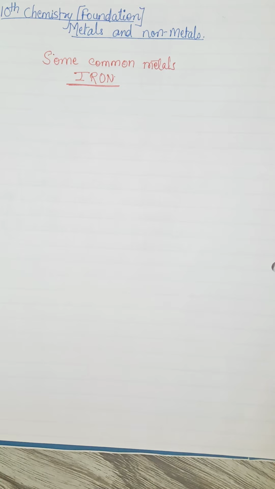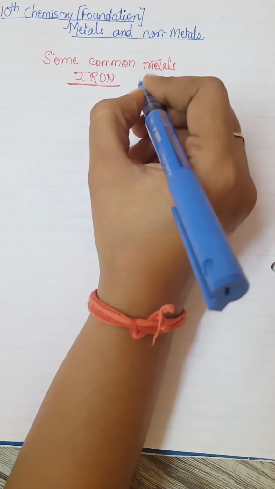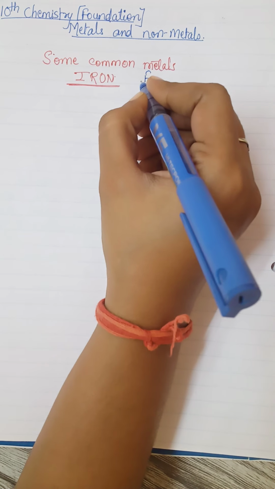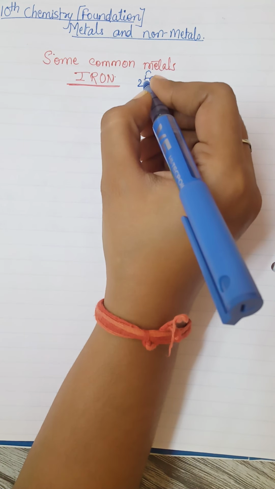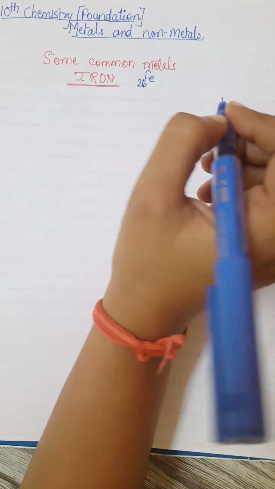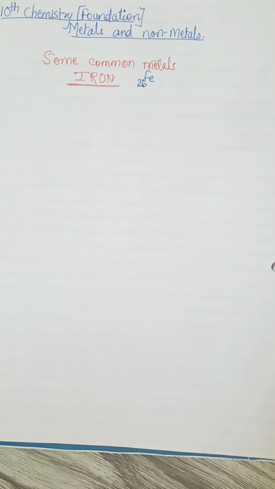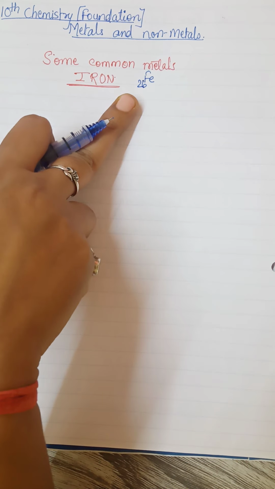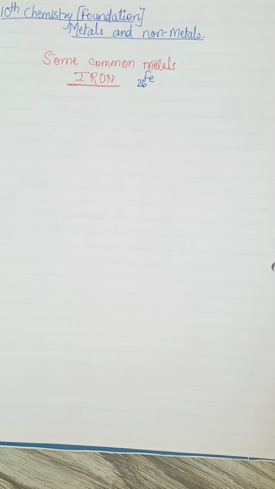The very first thing is its symbol is Fe, and its atomic number is 26. This means that an atom of iron contains 26 electrons. If 26 is the atomic number, then definitely it contains 26 electrons in its shell.